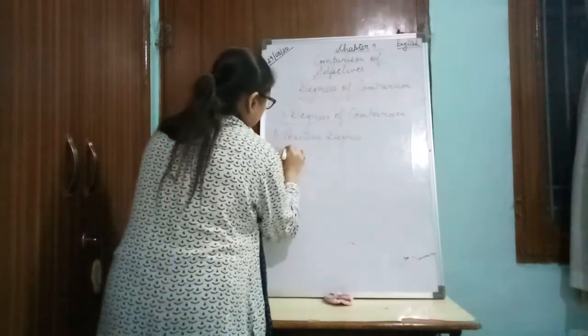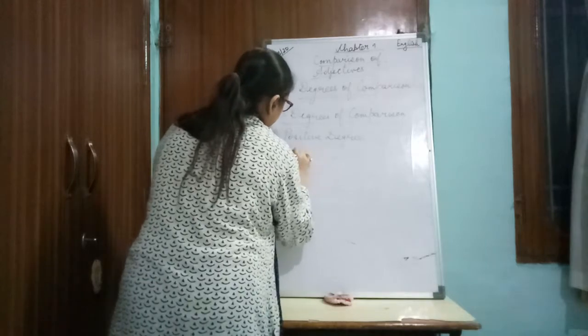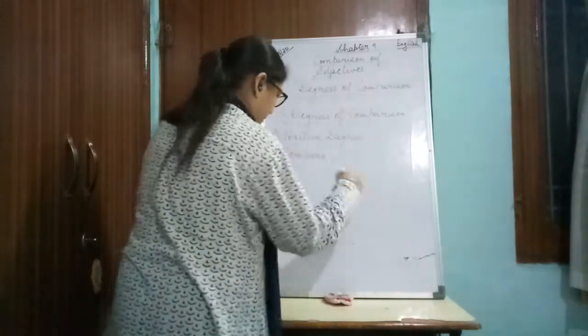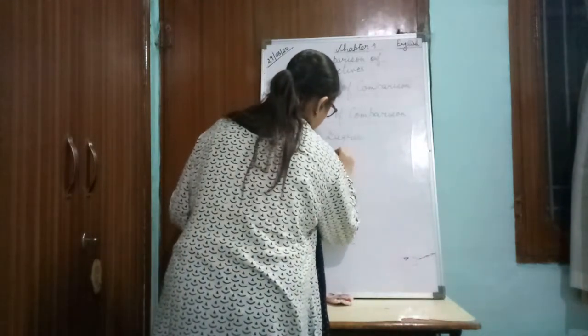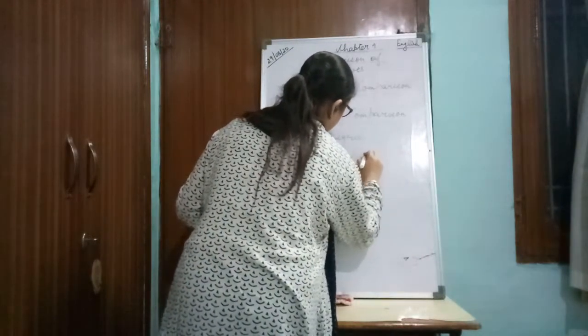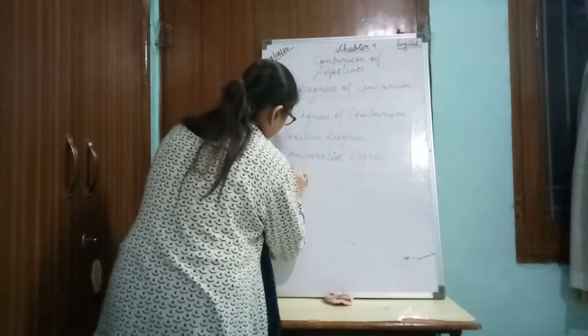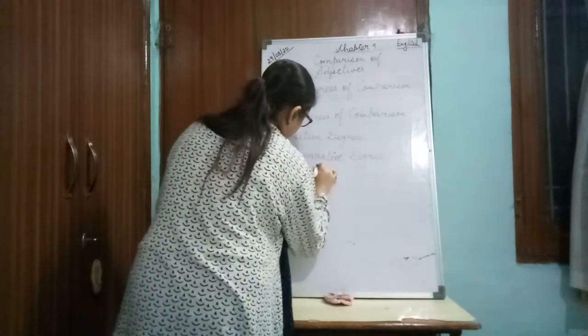Second is comparative degree. And third is superlative degree.